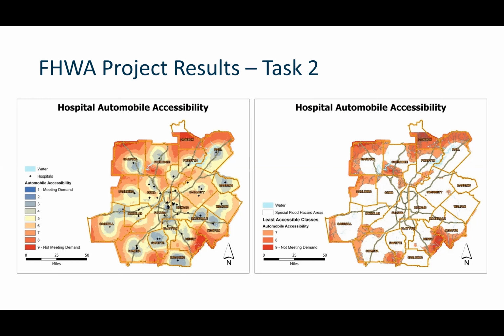We did this for hospitals, schools, commercial districts, a bunch of different aspects of living and being in the region. We did them on the left-hand side from meeting demand all the way to not meeting demand, and then we pulled out the worst case scenarios on the right-hand side. These are the ones where we absolutely need some kind of intervention to provide whatever the service is.